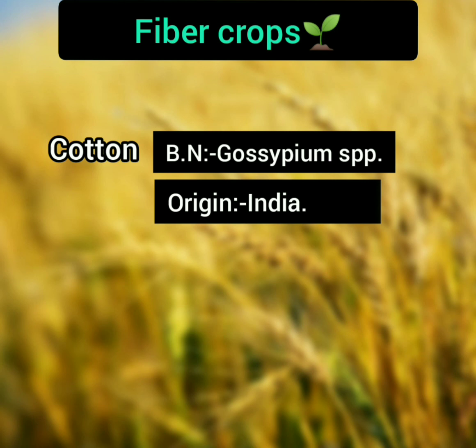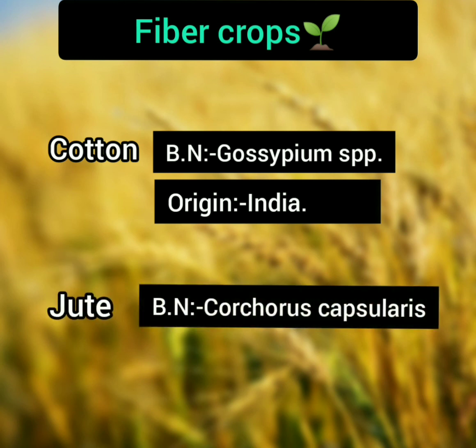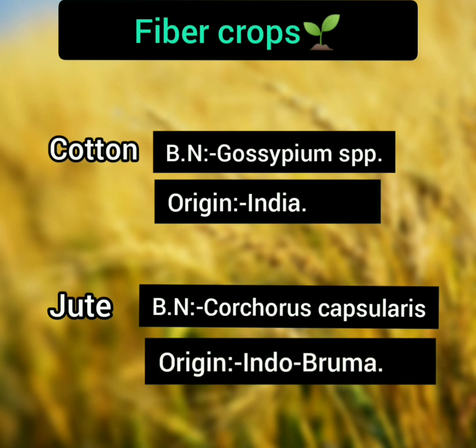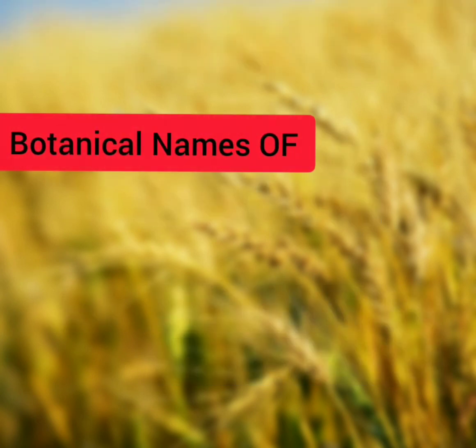Then we have jute. The botanical name of jute is Corchorus capsularis and it is originated from Indo-Burma region. So we are at the end of our video. We have completed the agronomical crops and in the next class we will learn the botanical names of horticultural crops and their origin.